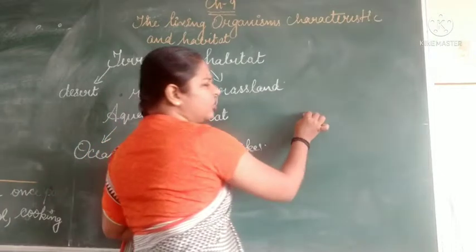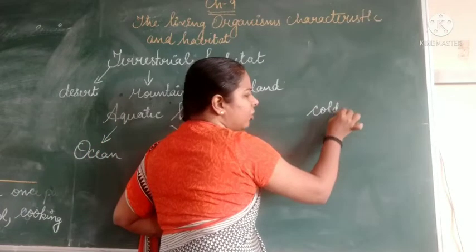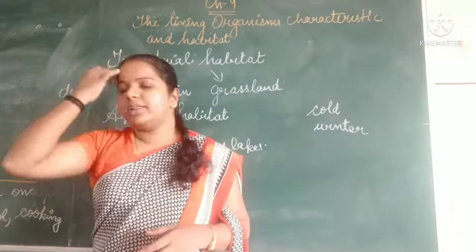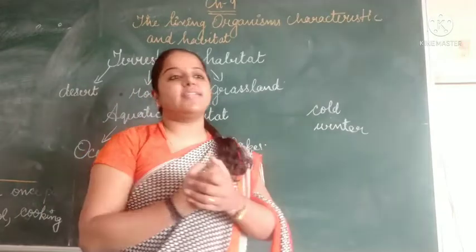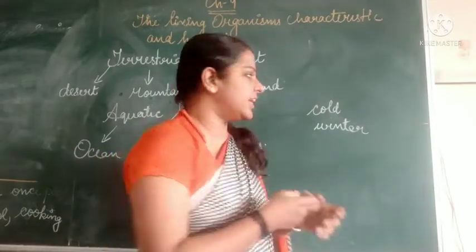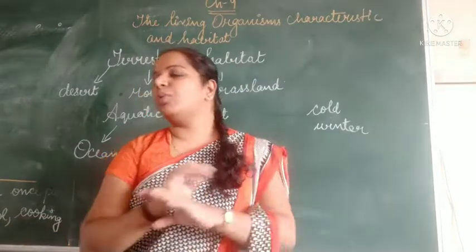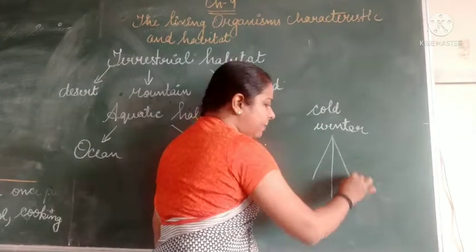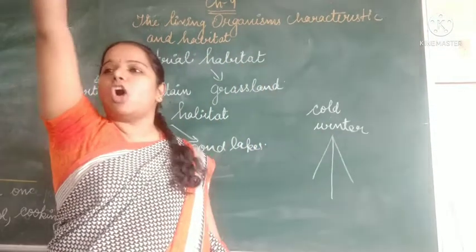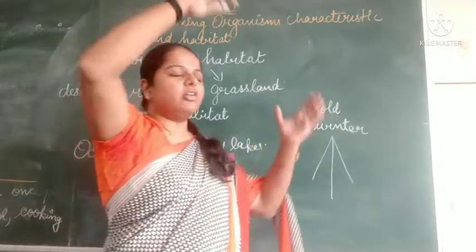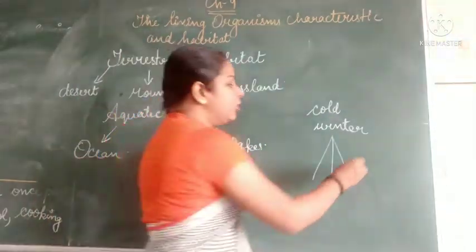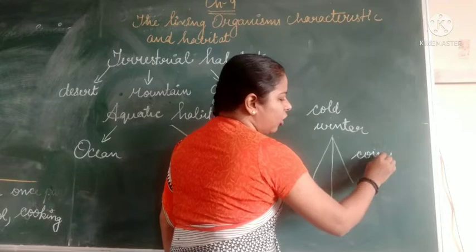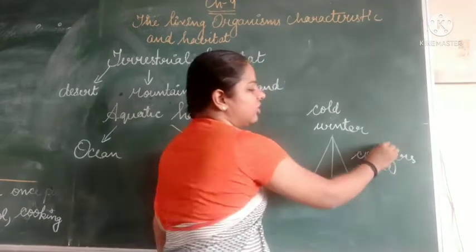In the mountain region the temperature is very cold and mostly the winter season will be there. So the trees in the mountain region also have some special characteristics. One characteristic is that they don't produce flowers, and the plants are conical in shape, tall and long. So we call those plants coniferous. What are we calling them? Coniferous. So why is their structure in a cone shape?